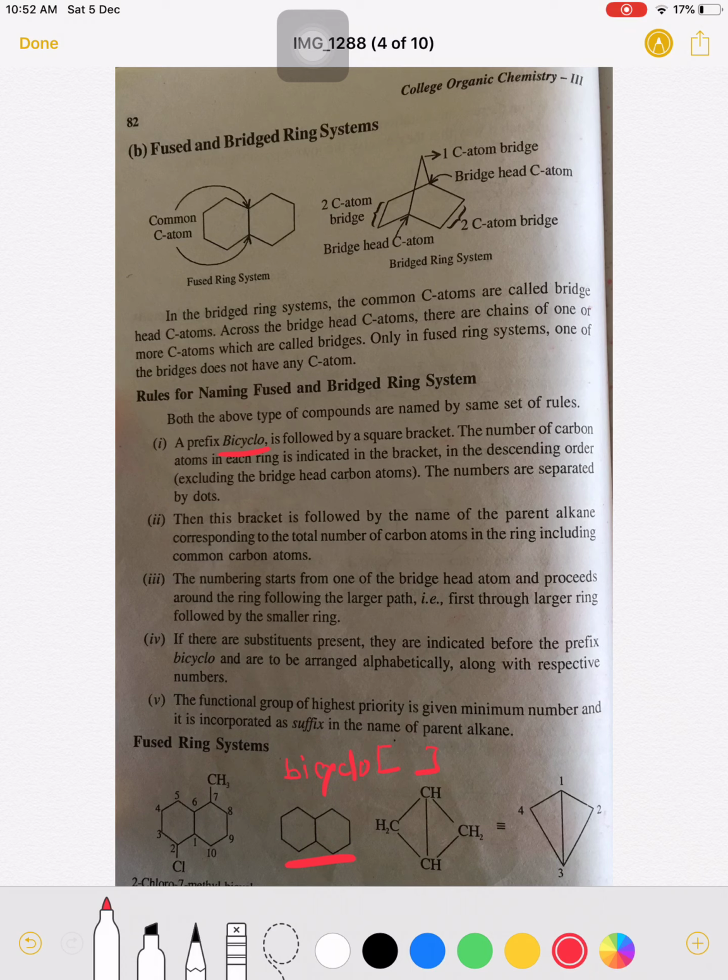In the square bracket we write the number of carbon atoms in the ring. Now see the numbers: 1, 2, 3 and 4. So 4 carbons are there in the first ring, then 1, 2, 3, 4 in the second ring, 4.4, and in the bridge there is no carbon atom, therefore it is written as 0.